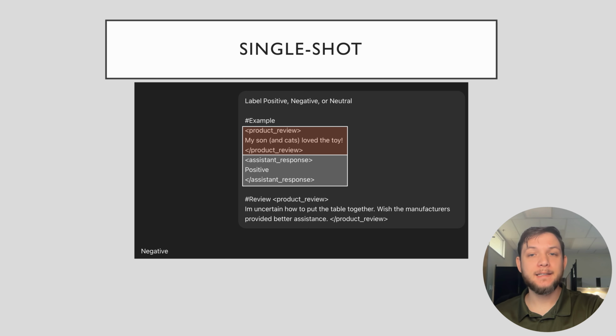Now we look at a technique called single-shot prompting, which is where we provide an example of input and output relationships. In this example, we use a combination of Markdown and XML to communicate the role, the example, and what to review. We see a significant reduction in how verbose the model is. This allows for an easily interpretable and more parsable output that we can handle programmatically.